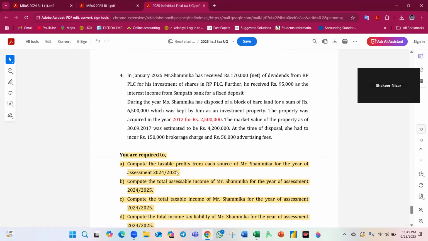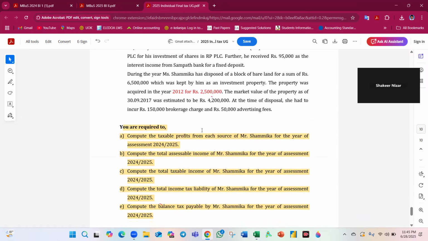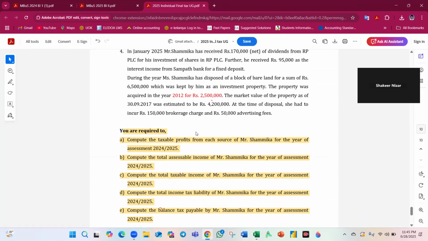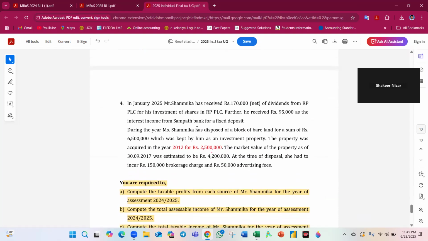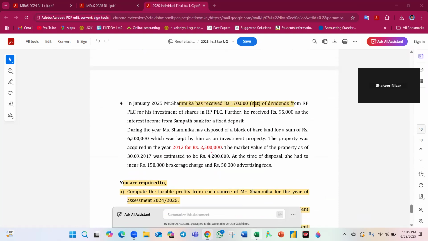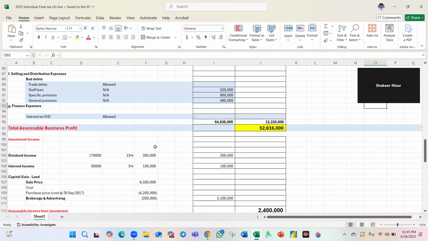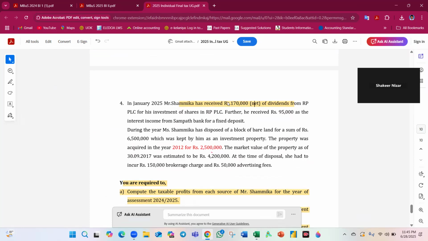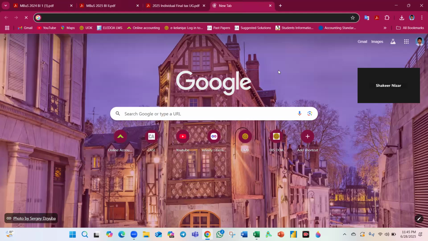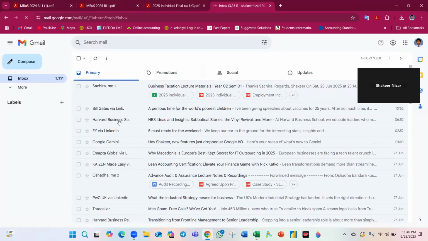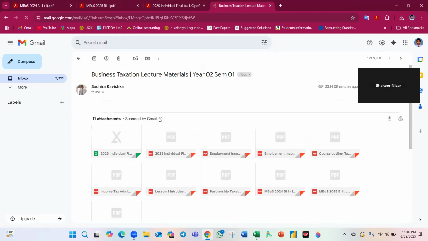Yeah. How to calculate the tax? For each source, compute the total taxable income, income tax liability, and balance payable. Okay, this is the investment income. Sammika received a net dividend; gross dividend is after deducting 10%. I think, I can't remember, I think there is a rate of, sorry, 15%. If so, this is the final dividend payment. I can't remember the rates. Yeah, 15%. I don't remember, give me 1 minute.